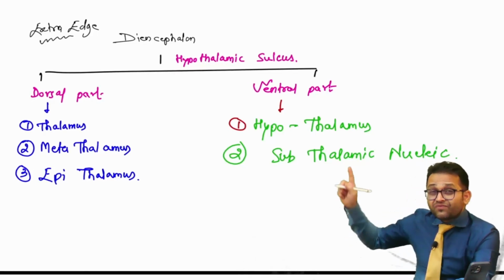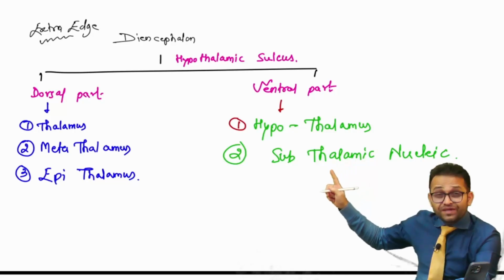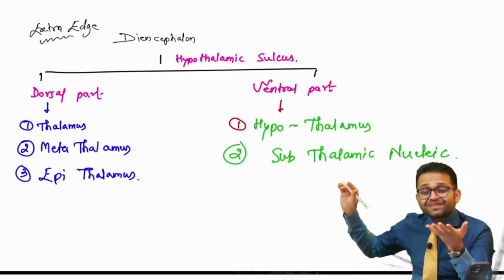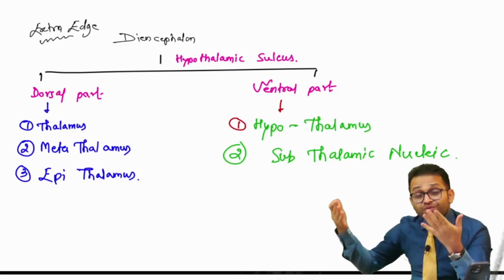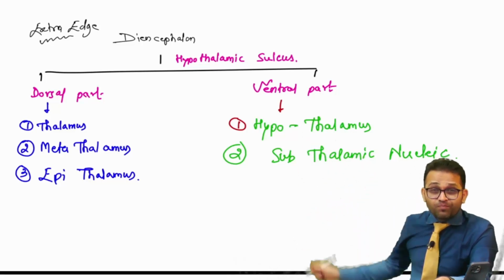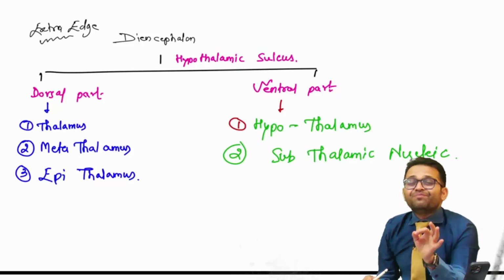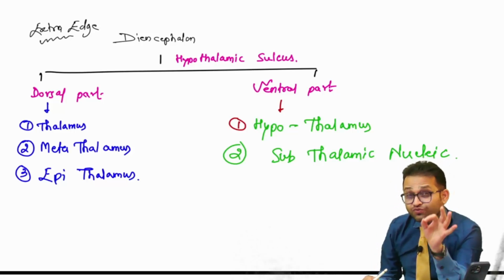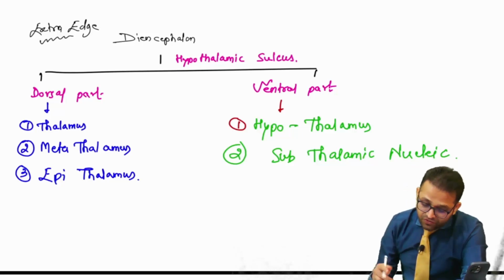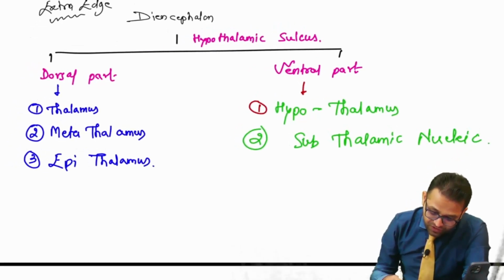Okay. Yes. When there is a lesion in the subthalamic nucleus of Luys, then there is a projectile throwing movement of half of the body, that is known as, yes, hemiballismus. NEET PG 2021 and 22 question. Fine. Few more extra age I want to give for all of you.